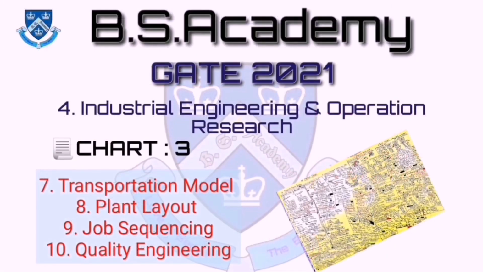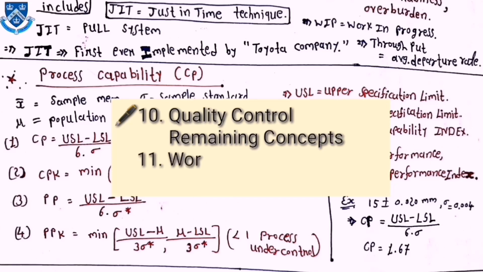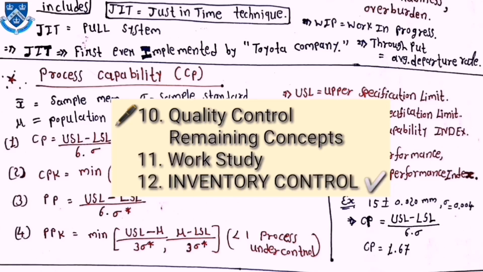So this is all about the third chart of the IM and OR subject, in which we have considered the transportation problem, then plant layout, then job sequencing, and at the end quality engineering. We have considered only the important formulas for understanding the concepts. You can calculate some more examples based on the concepts for your practice.